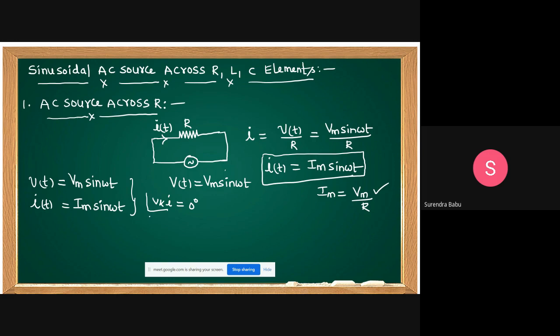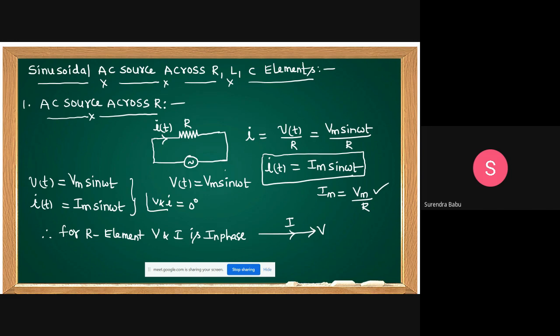Therefore, for a resistive element, voltage and current are in phase, because it is 0 degrees. This is omega t, this also omega t. In phase means this is v and this is i, and v and i are in phase.